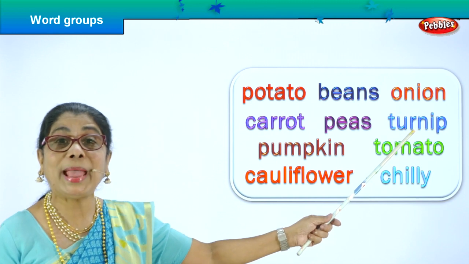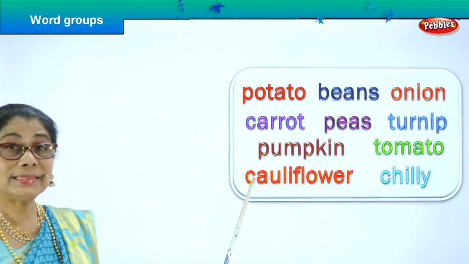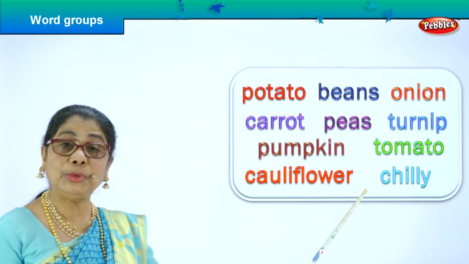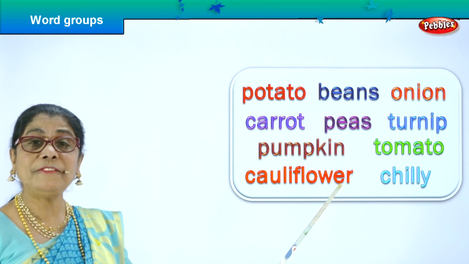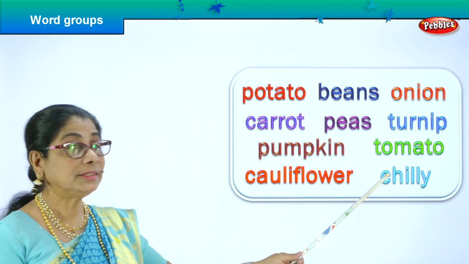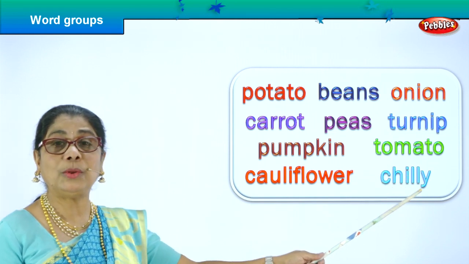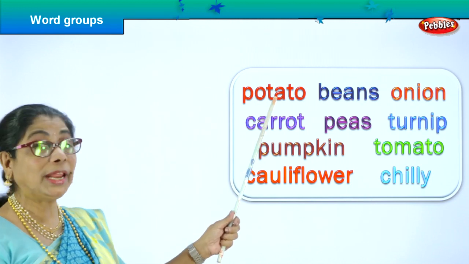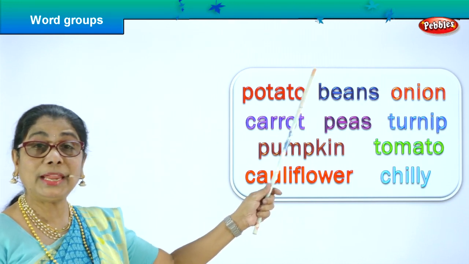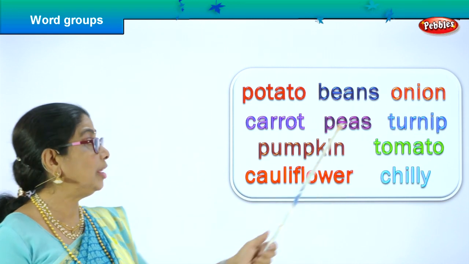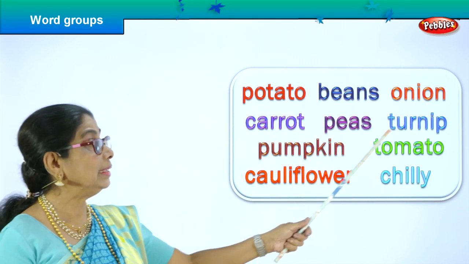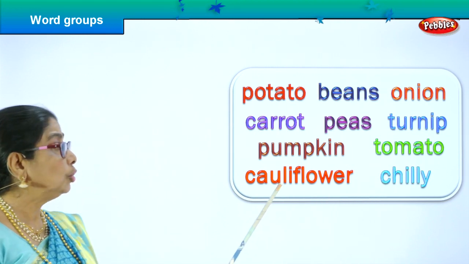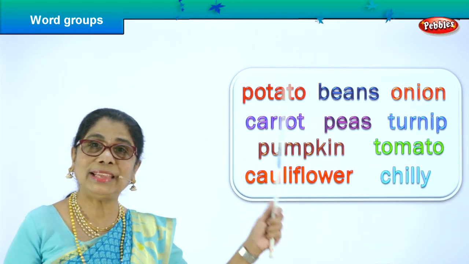T-O-M-A-T-O, tomato. C-A-U-L-I-F-L-O-W-E-R, cauliflower. C-H-I-L-L-Y, chili. So what do we have now? Potato, read together. Potato, beans, onion, carrot, peas, turnip, pumpkin, tomato, cauliflower and chili.